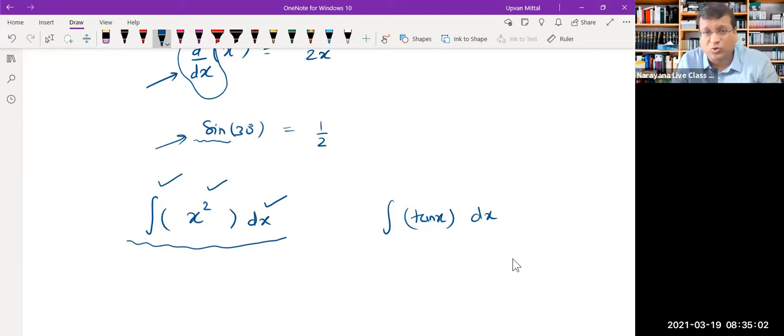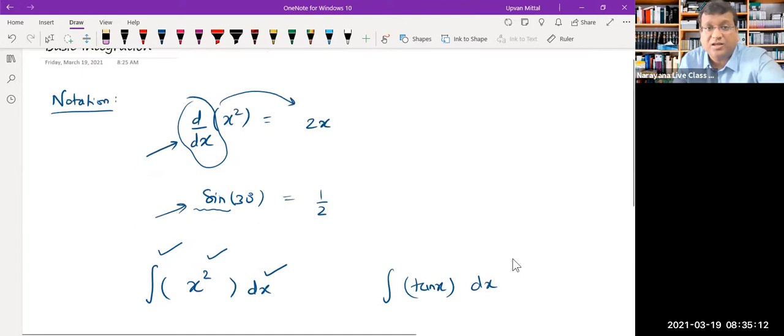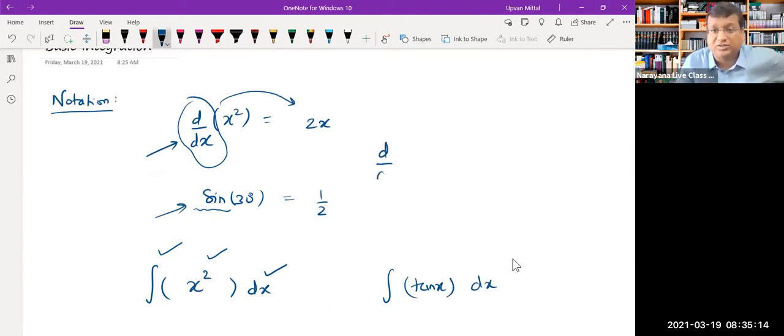Integral x square only is also kind of okay, although you should write this down very clearly: with respect to what you are integrating should be very clearly mentioned. Just like differentiation, if you recall, all the rules of differentiation were valid only when this variable and this variable were the same. If you have d by dy of x cube, then you can't write this as 3x square. This is incorrect.